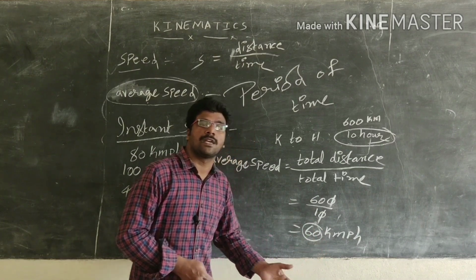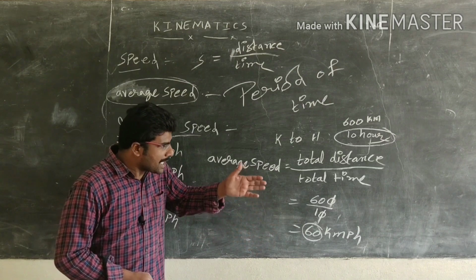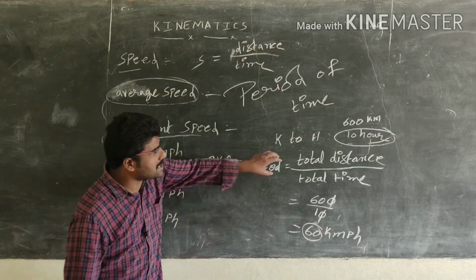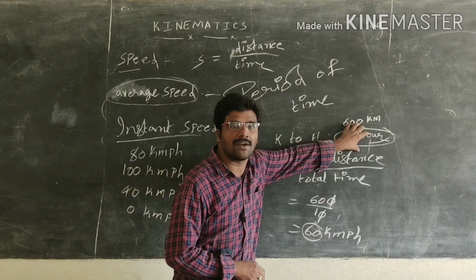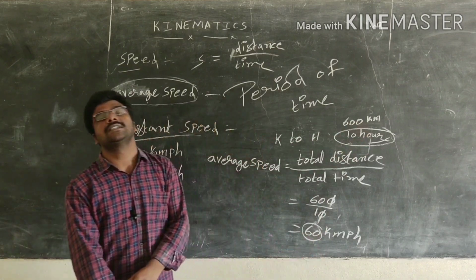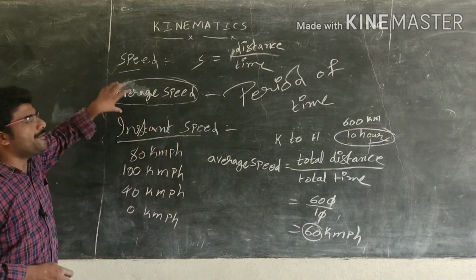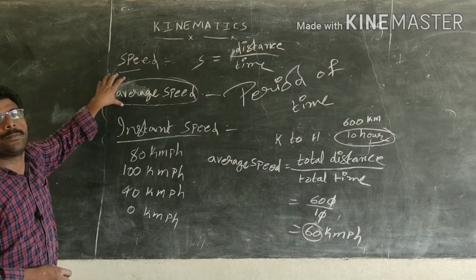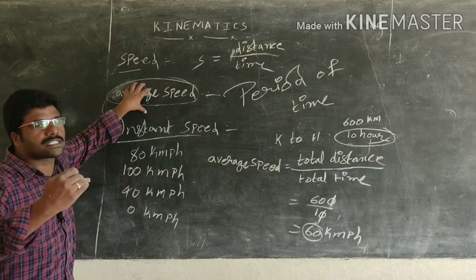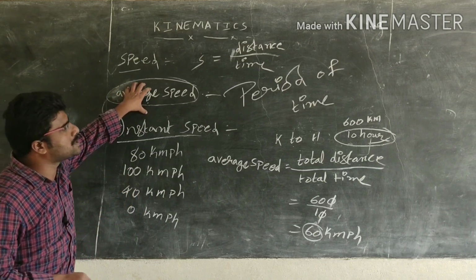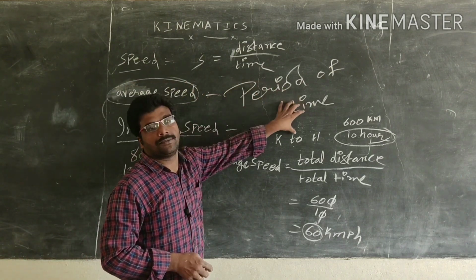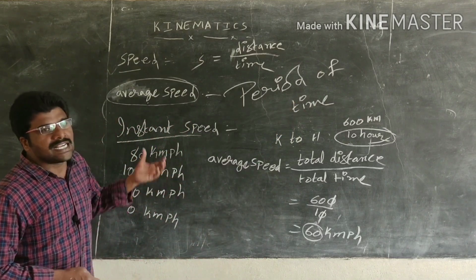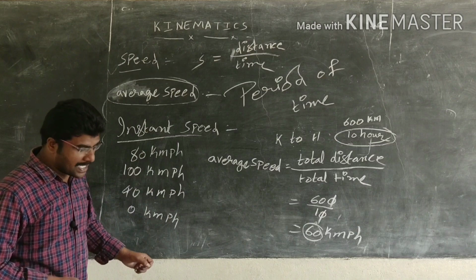This does not say that for each hour it is moving 60. Over a period of time, that is 10 hours, it is moving with 60. That is average speed.